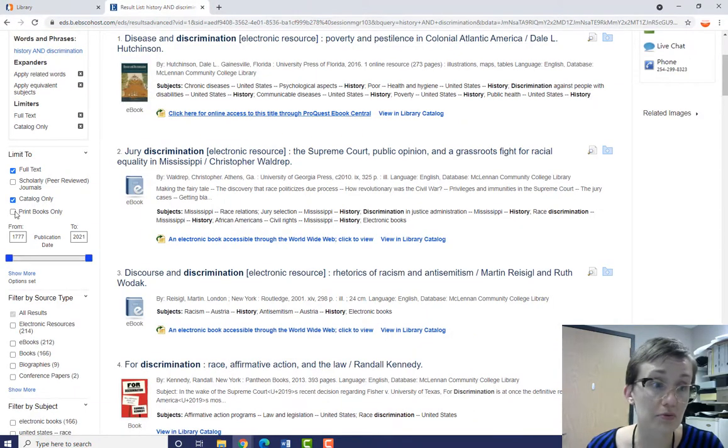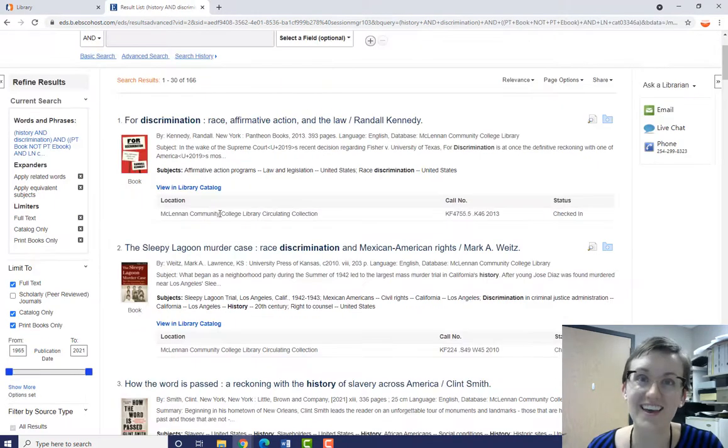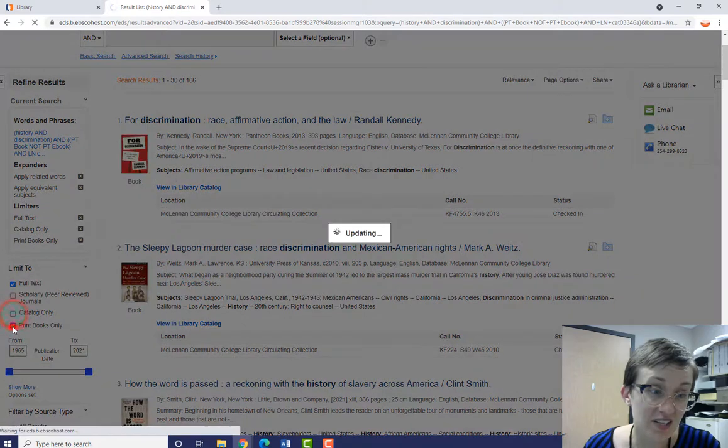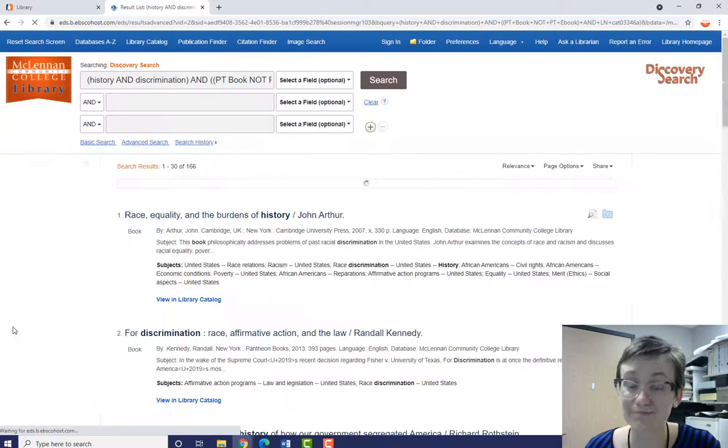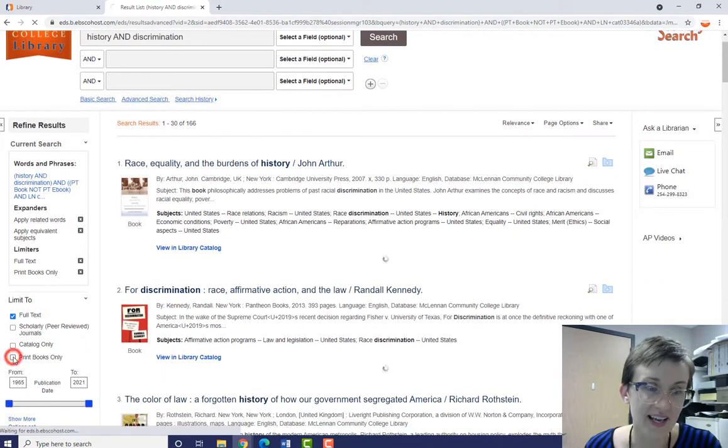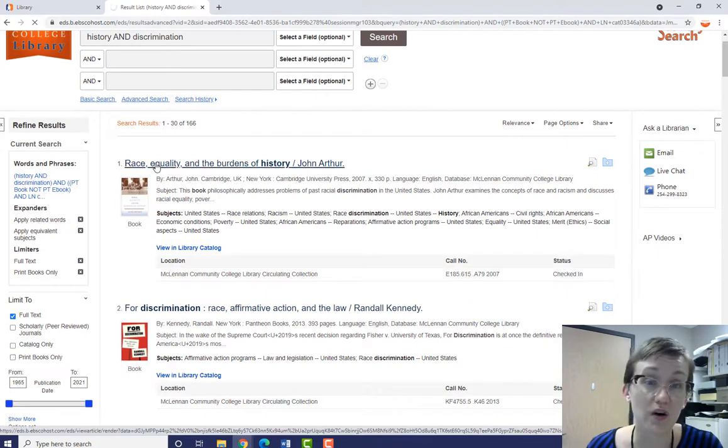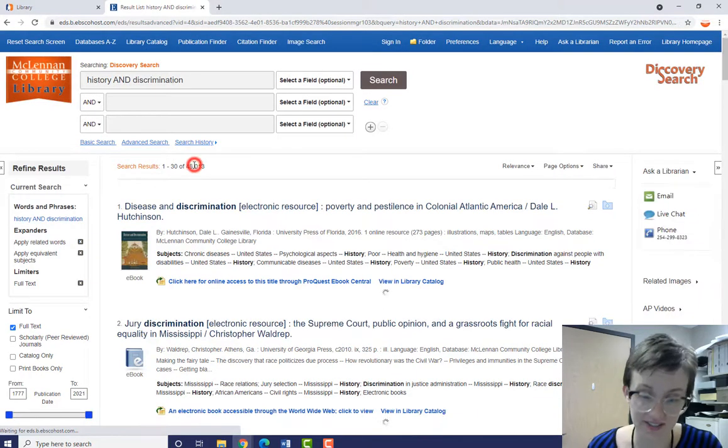If I only want print books, I will check the box next to print books only. And that will show you only physical books in print that we can get for you from the library shelves and that you can check out at the information desk on the main floor. All right, I'm going to uncheck these boxes one at a time. And we are back to our 48,000 results.